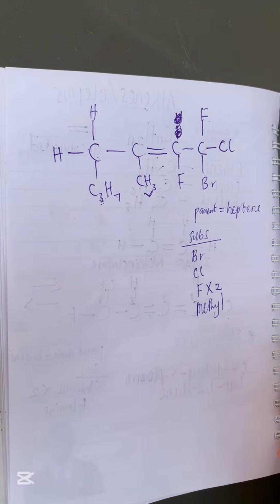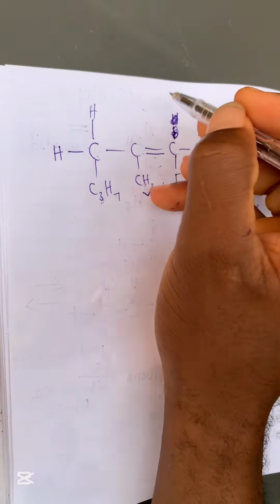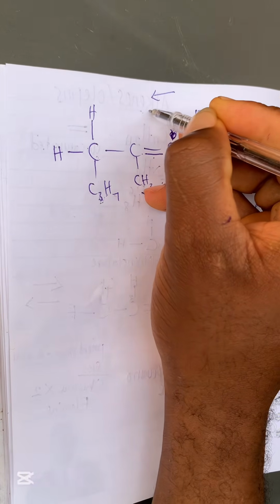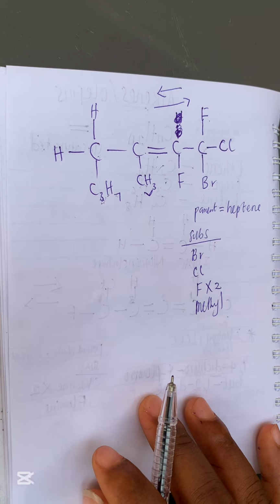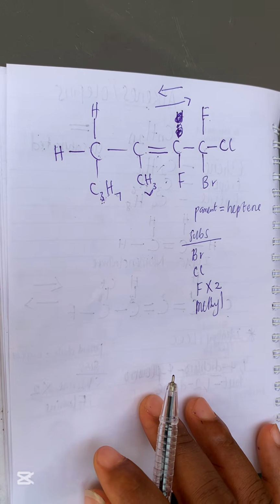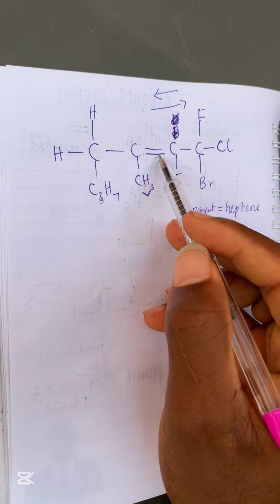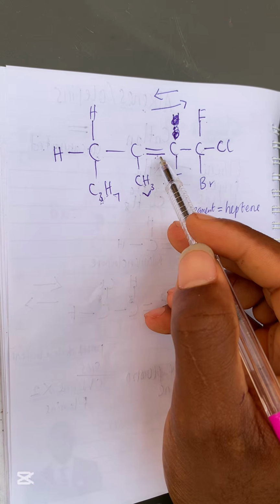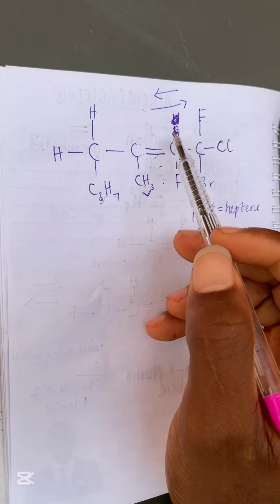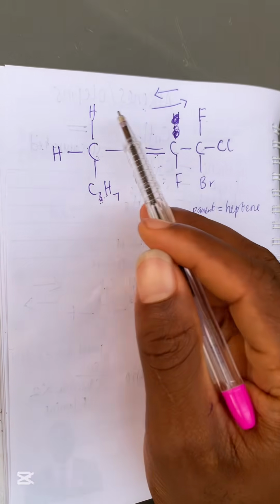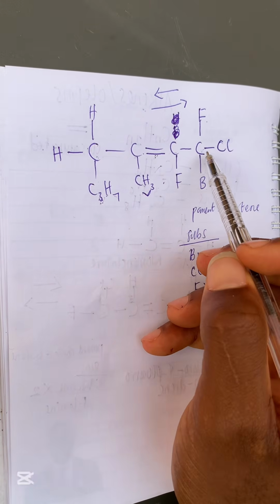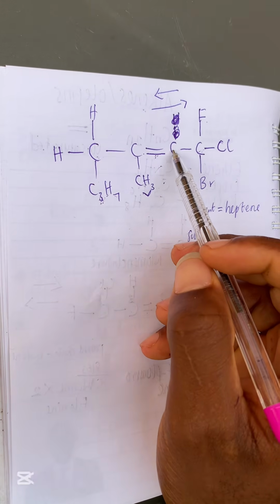So now let us name it. Don't forget that we need to know the direction of naming. Are we naming towards the right or towards the left? Remember, for alkenes, the position of the functional group tells you which direction to go. If you are naming towards the left, the double bond is going to be on carbon 2.